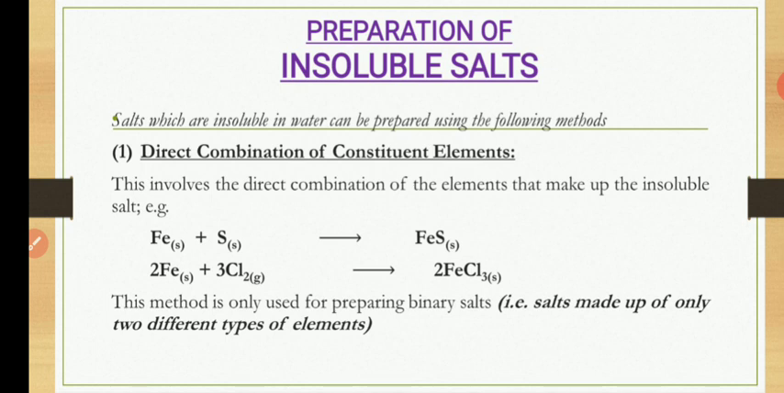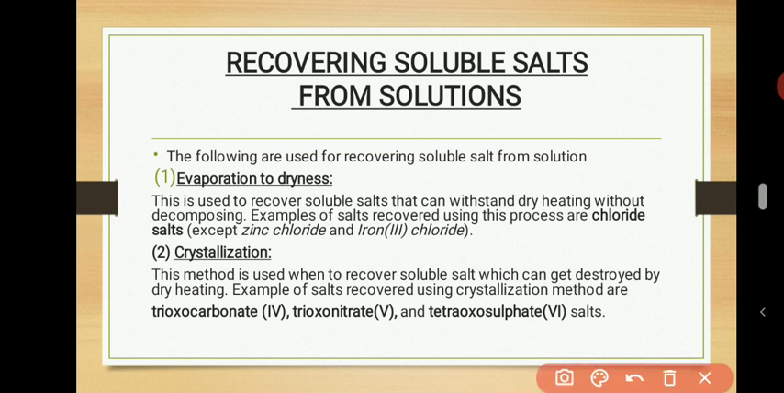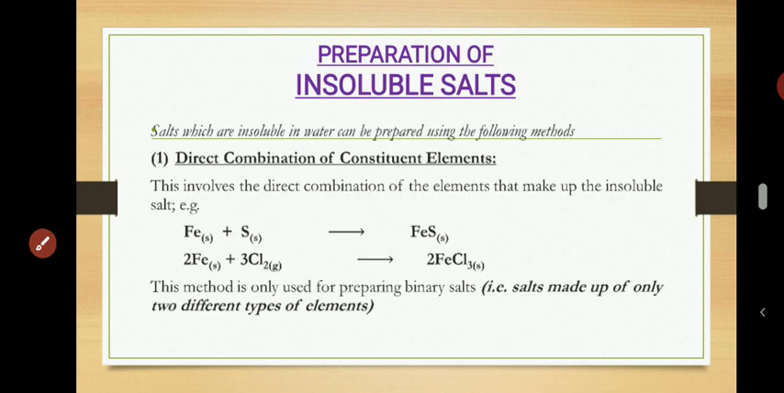That is what we call direct combination. For example, iron sulfide. You know that iron sulfide is an insoluble salt, but it is actually a binary salt. So you can heat iron with sulfur and then you get iron(II) sulfide.